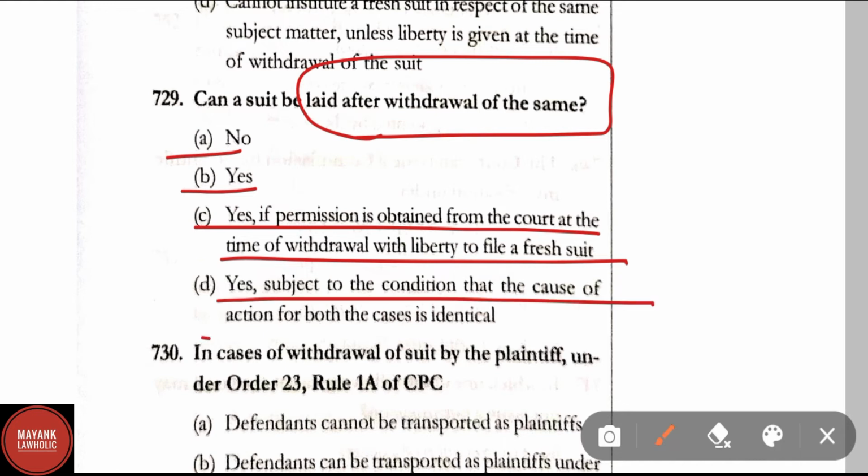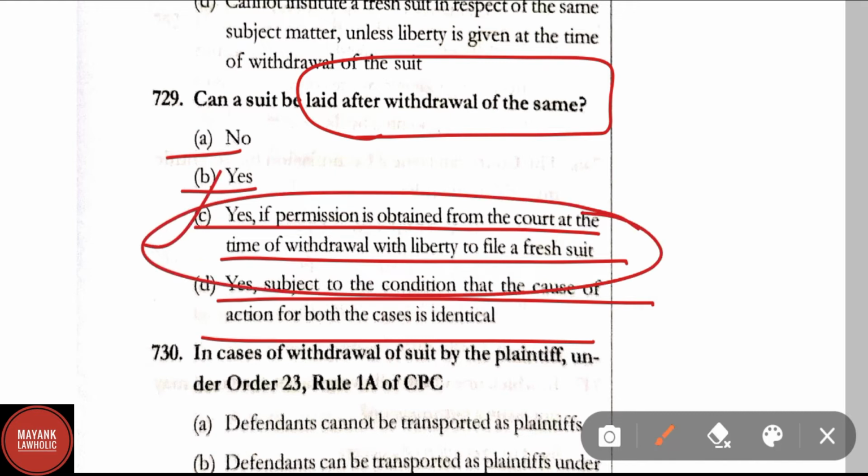Option D, yes, subject to the condition that the cause of action for both the cases is identical. Correct answer here is option C, yes, if the permission is obtained from the court at the time of withdrawal with liberty to file a fresh suit.